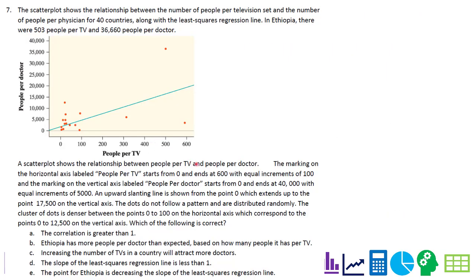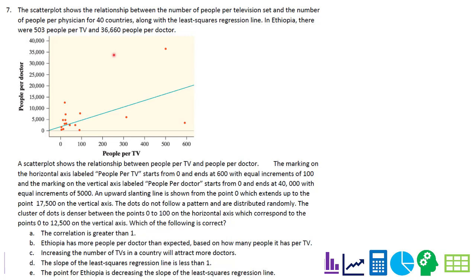Number 7. The scatter plot shows a relationship between the number of people per television set and the number of people per physician for 40 countries, along with the least squares regression line. In Ethiopia, there were 503 people per TV and 36,660 people per doctor. A scatter plot shows a relationship between people per TV and people per doctor.